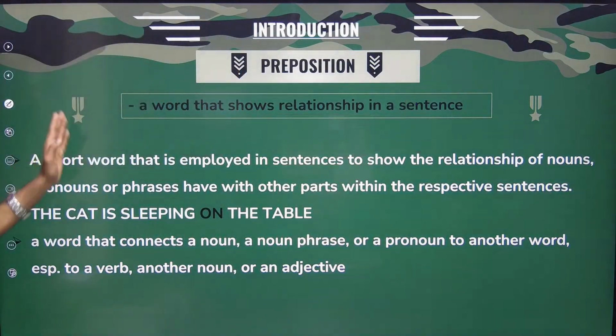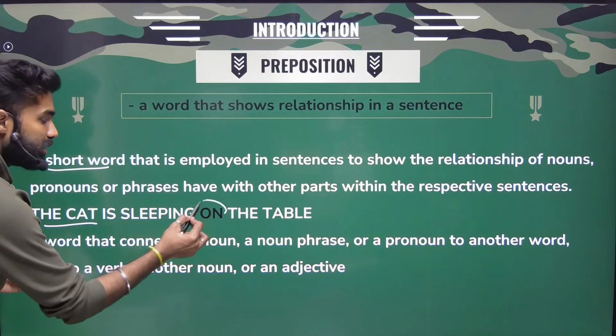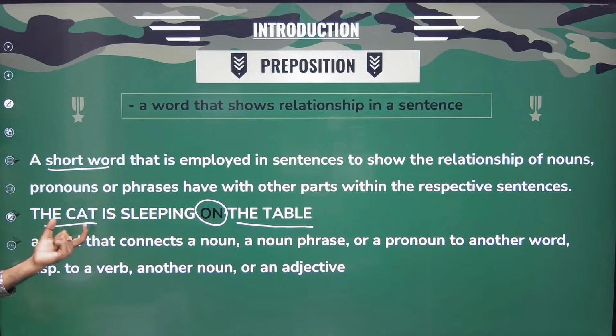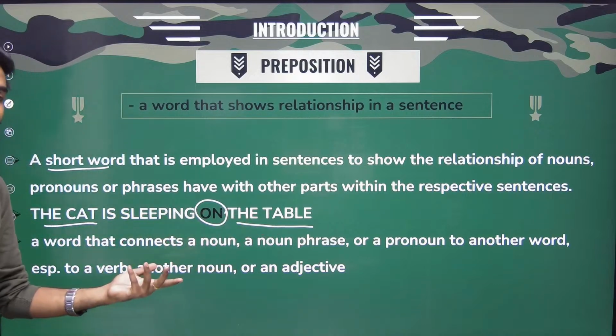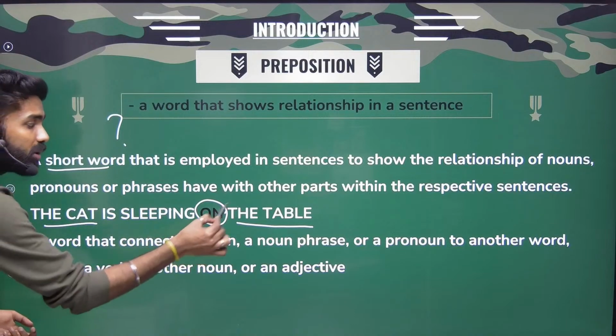So let us read it out. Preposition is a short word that is employed in a sentence to show the relationship of nouns, pronouns, or phrases with other parts within the respective sentence, right? Example, the cat is sleeping on the table. So, the relationship between the cat and table. What is the relationship between cat and table? The cat is sleeping on the table.